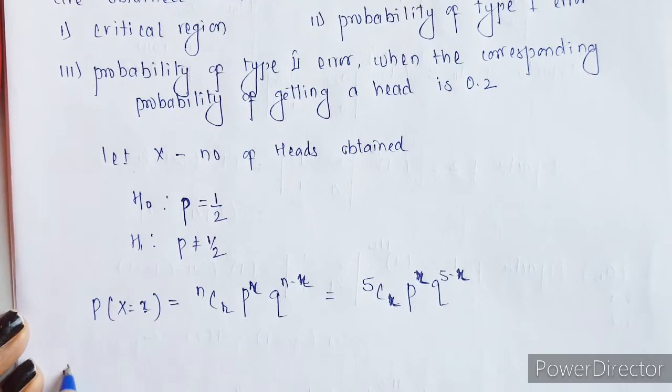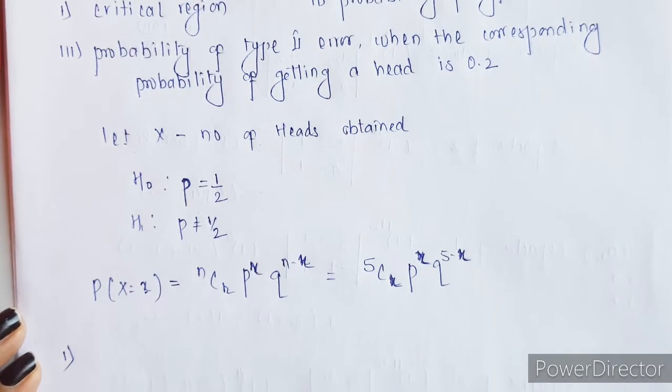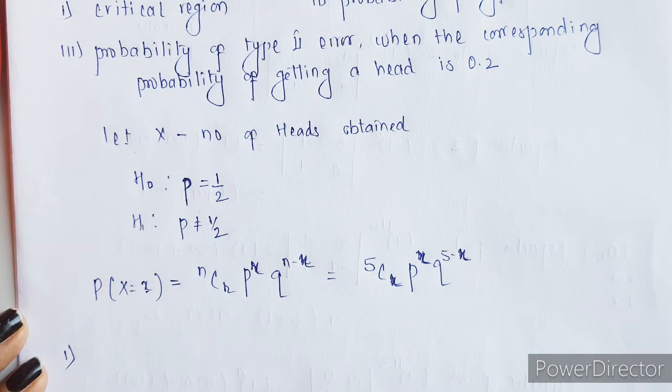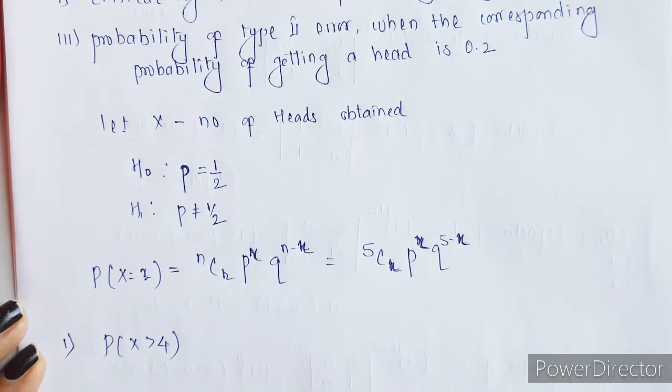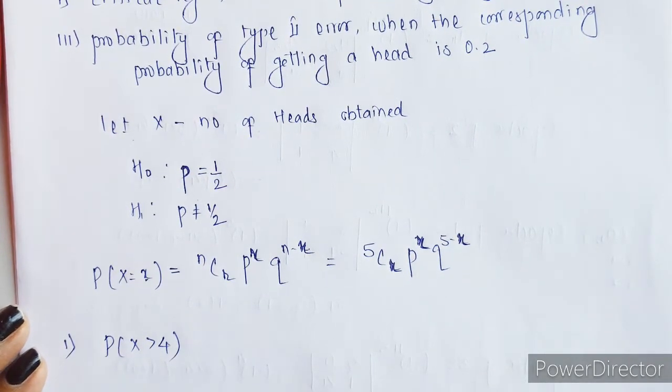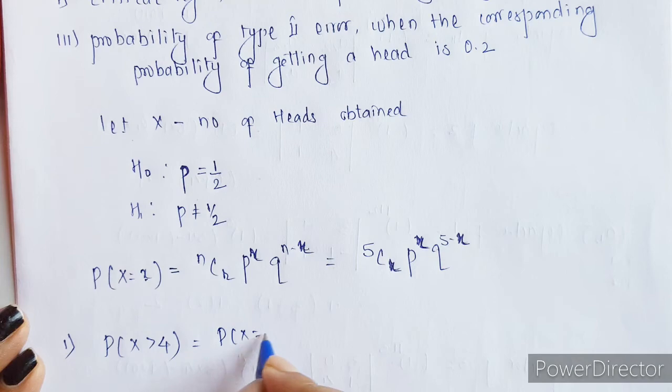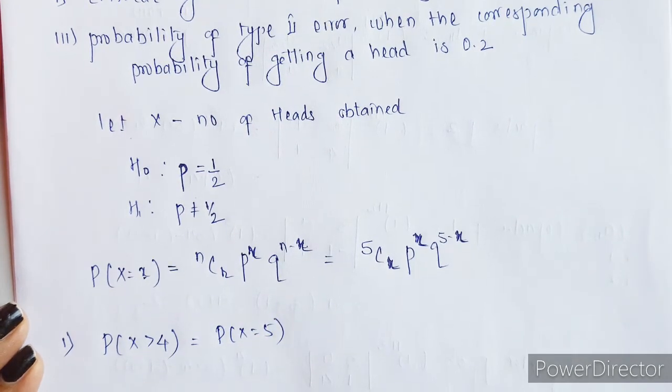So what will be our critical region? The region wherein we are going to reject the null hypothesis, right? And we are going to reject the null hypothesis if we are getting x greater than 4. If we are getting more than 4 hits, then only we are going to reject the null hypothesis. So this is nothing but the probability of getting x equals 5.